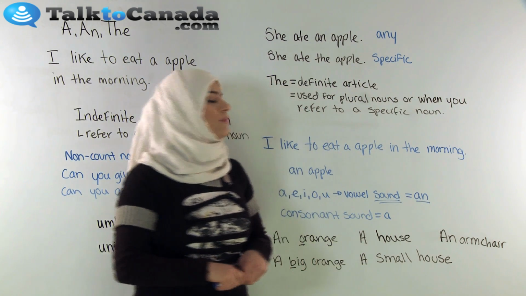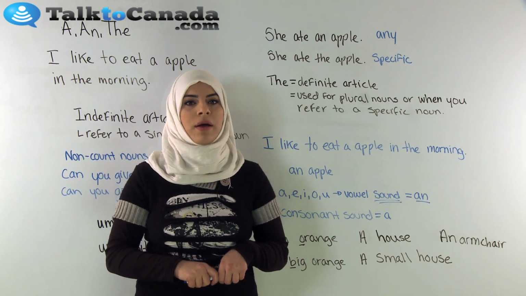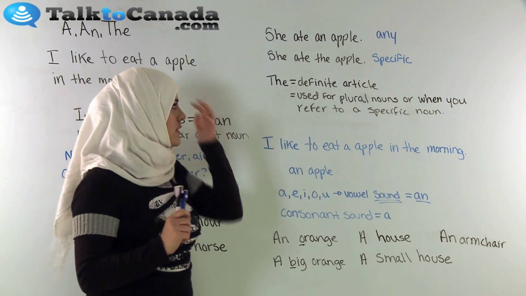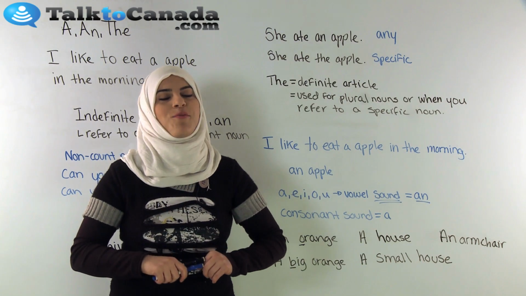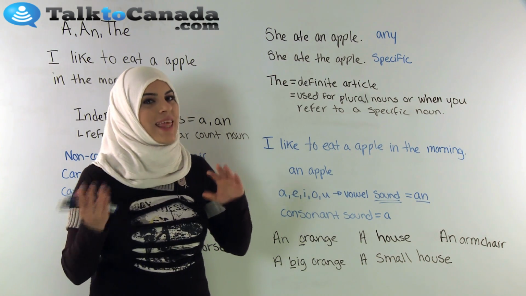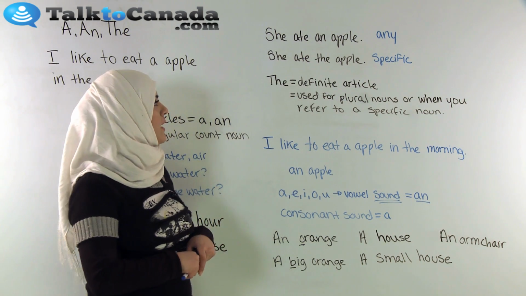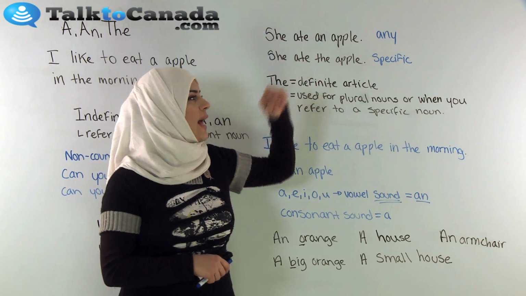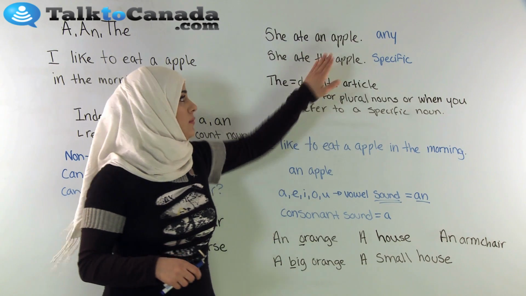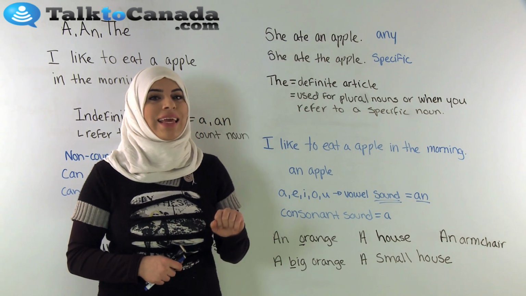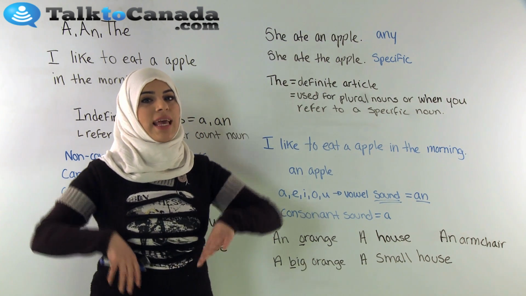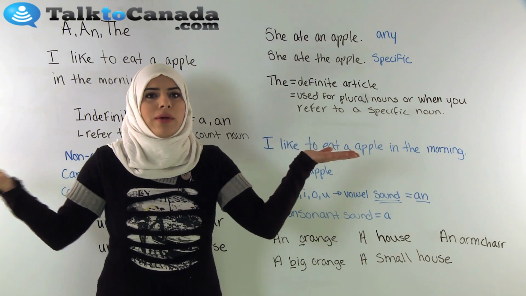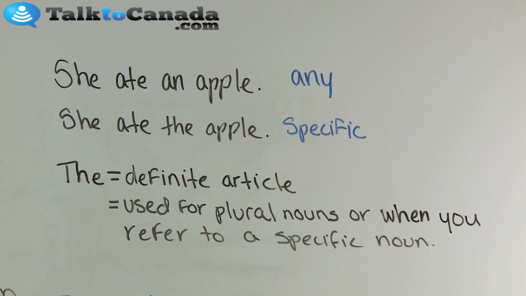Now, we're going to talk a little bit more about indefinite articles, and we're going to talk more about the definite article, which is the. It's the only definite article we have. Let me give you a few examples. She ate an apple. An here is an indefinite article. It means any. She ate an apple. Which apple? Any apple. Who cares? She ate an apple. That's the point.